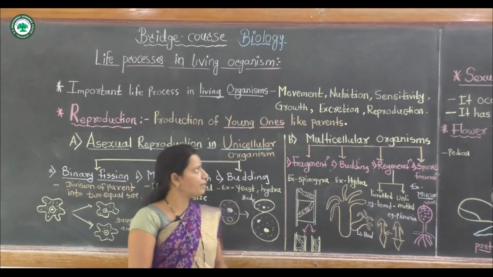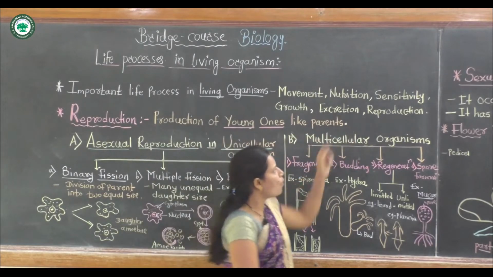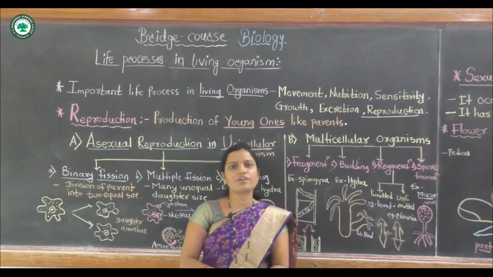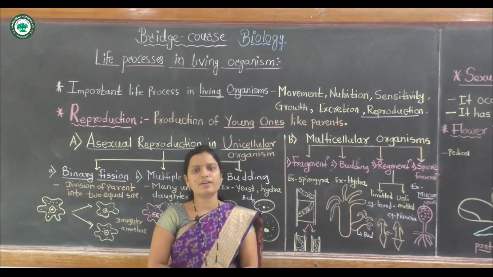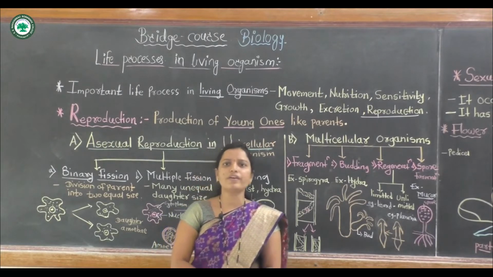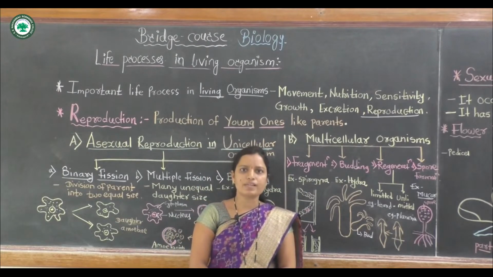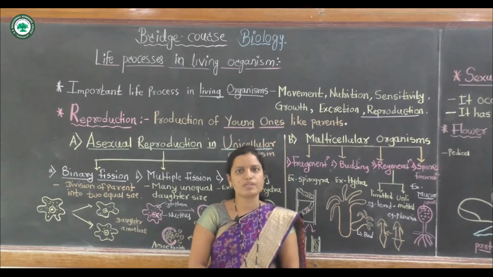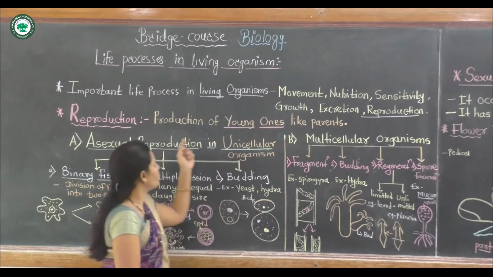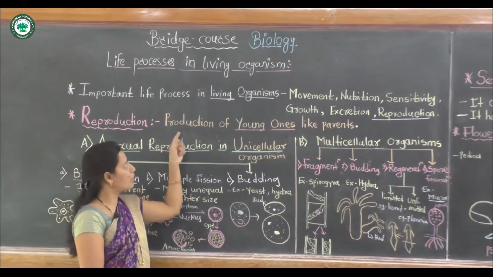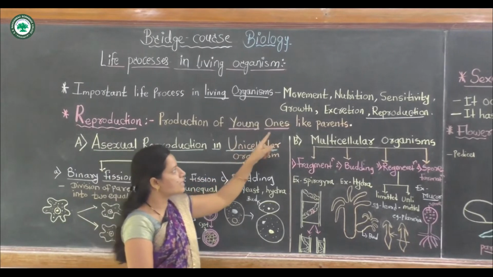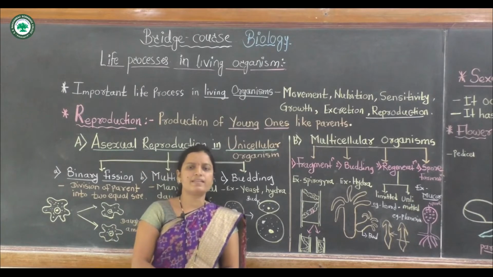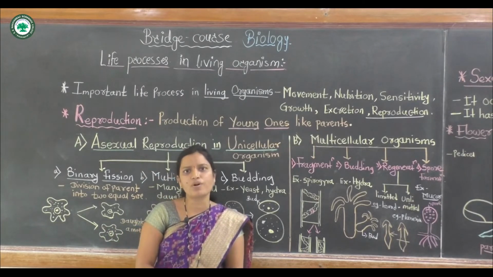The first topic we will discuss is the important life process of reproduction. All living organisms reproduce and produce offspring, and a new organism is produced. The definition of reproduction is the production of young ones like the parents. This process is called reproduction.